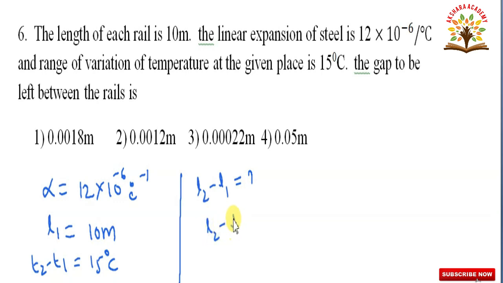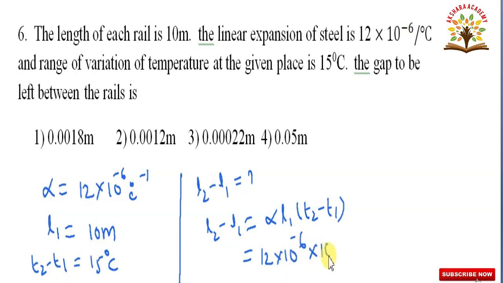L2 minus L1 is equal to alpha L1 into T2 minus T1. Substitute all values. Alpha value is 12 into 10 to the power minus 6 and L1 is equal to 10 and T2 minus T1 is equal to 15. That is equal to 12 into 15. 15 2s are 30, 15 1 is 15, 180. 180 into, here 10 to the power of minus 6, here 1.